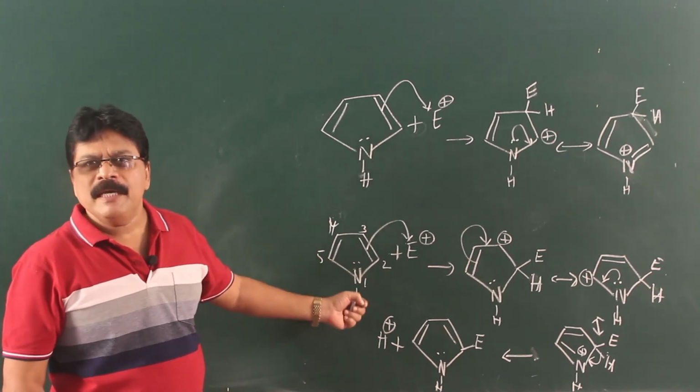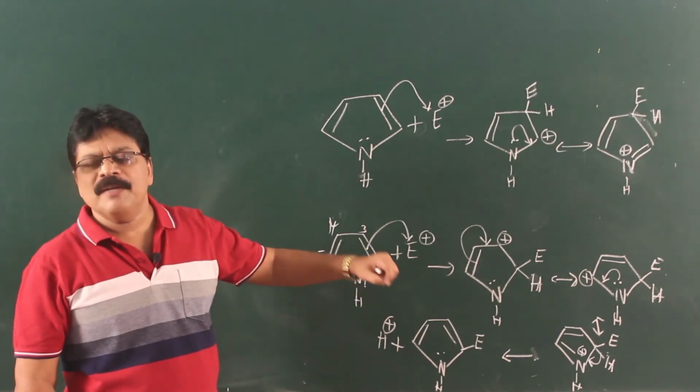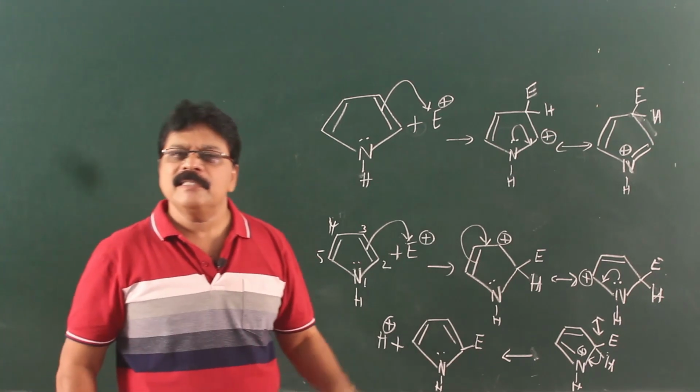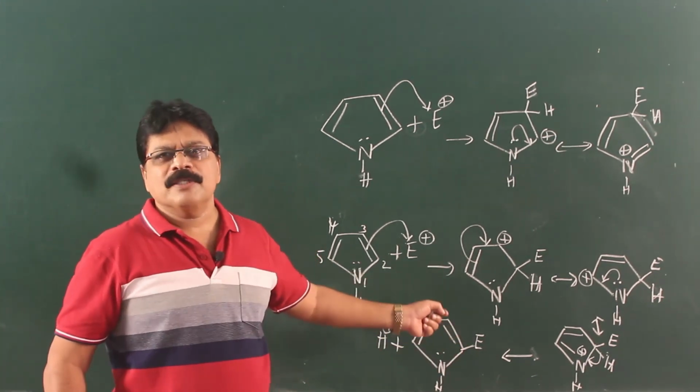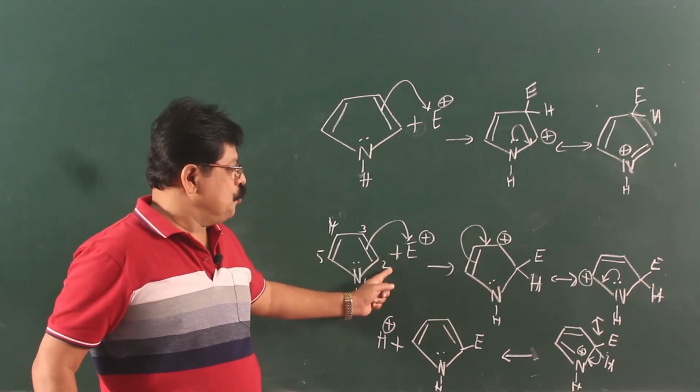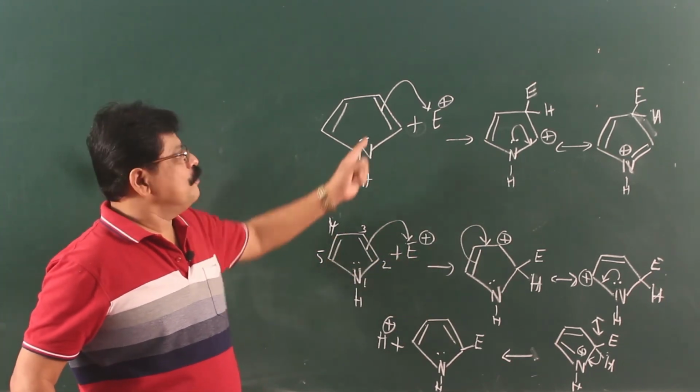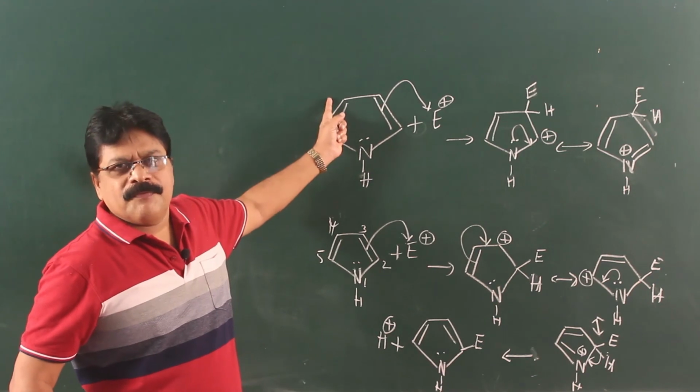So, the main product is always at position 2. So, whenever an electrophilic substitution reaction takes place in pyrrole, furan or thiophene, the main product is always at position 2 or at position 5, and less at position 3 or 4.